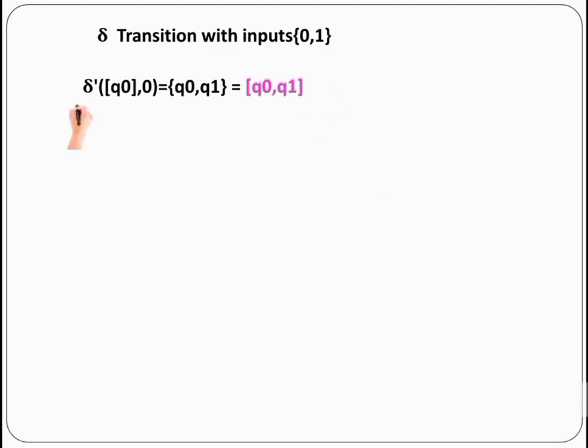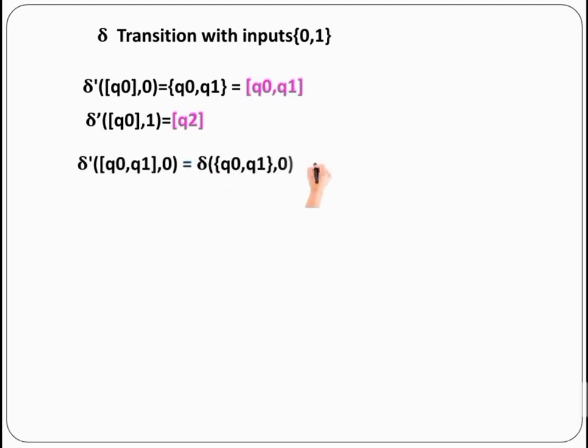In the next step, we have to take the transition against input 1. According to the given transition table, it must be Q2. Next, we have two resultant values. First, we have to take the delta transition for this state, then afterwards Q2. Now delta of {Q0, Q1}, 0 is equal to delta of Q0, 0 and delta of Q1, 0. We can split and write.